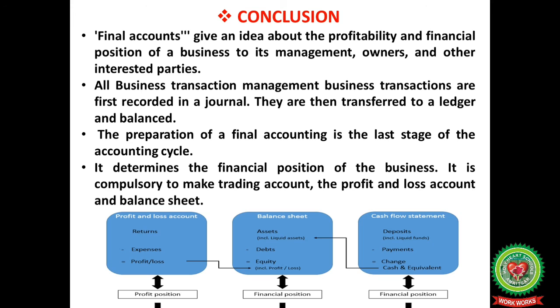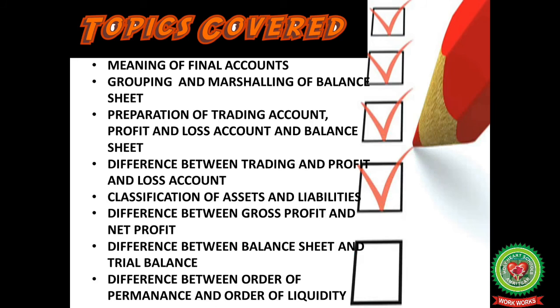When we make the profit and loss account, we include returns, expenses, profit and loss, and thus determine the profit position. In the balance sheet, we record the assets, debts and equity to know the financial position of the business. In the cash flow statement, we record our deposits and payments, which ultimately affect our cash and cash equivalents.